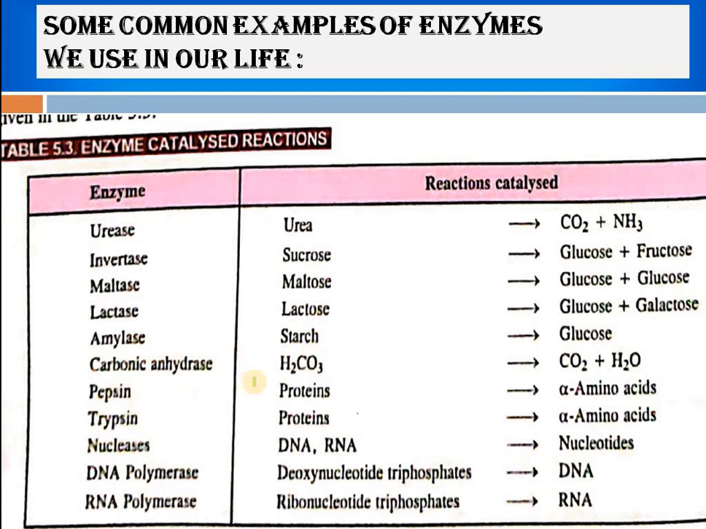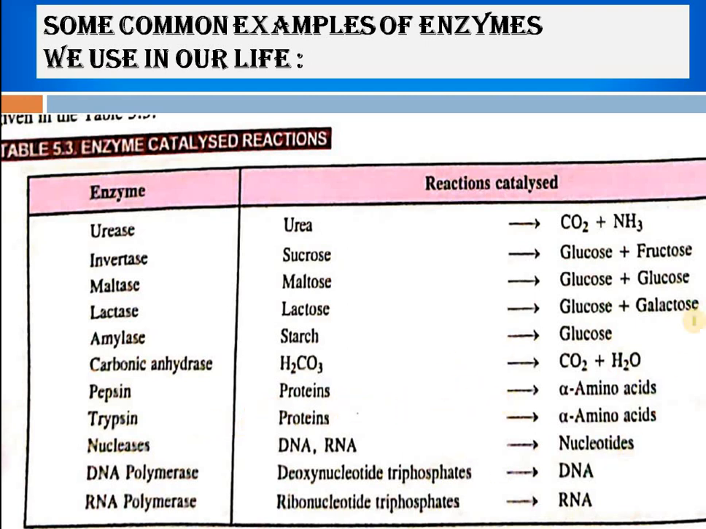Then carbonic anhydrase is used to convert H2CO3 into CO2 and H2O. Then pepsin in our body is used to convert proteins into alpha amino acids. Then trypsin is used to convert proteins into alpha amino acids.